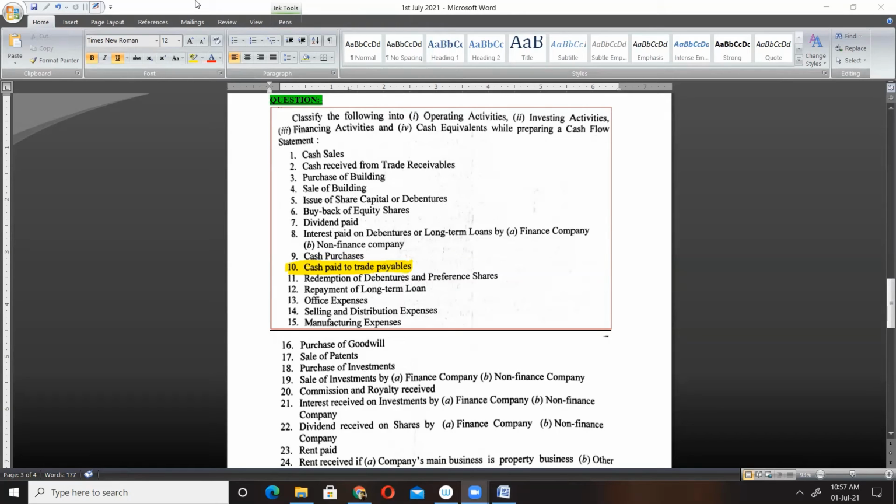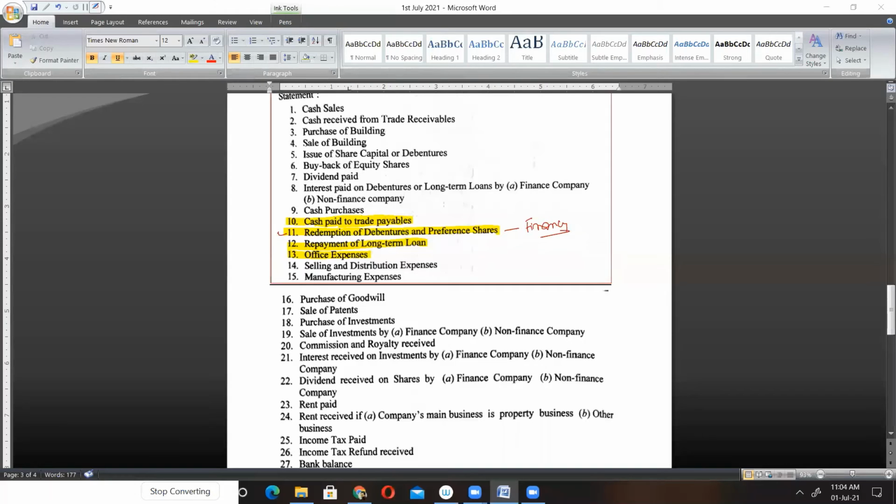No. Cash paid to trade payables. Trade payables means suppliers. So what would be number 13, Tanya? Office expenses. Operating. Yeah, it's an operating activity. Office expenses is our operating activity.